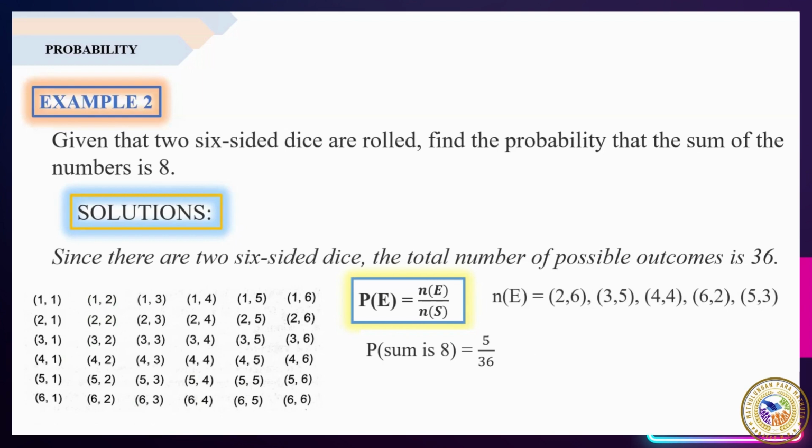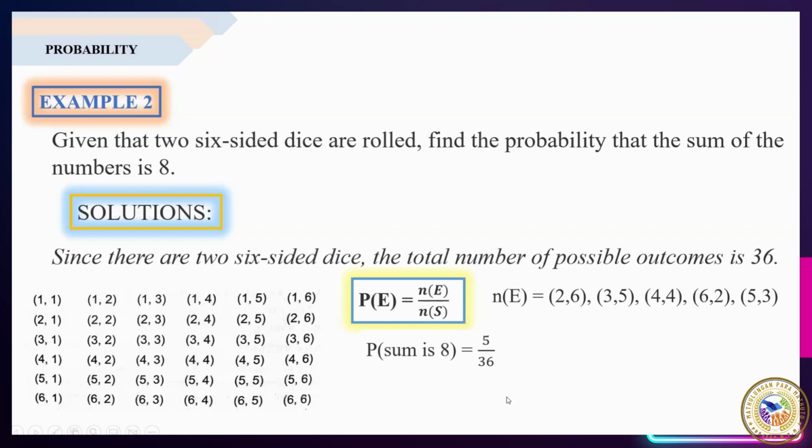Kasi 2 plus 6 is equal to 8. 3 and 5 because 3 plus 5 is equal to 8. 4, 4, the 6, 2, and the 5, 3. So lahat ng ito, ang sum nila individually ay 8 kapag kinuha mo yung kanilang sum. Kaya, ang total ng number of favorable outcomes ay 5. Then, 36 is the total number of possible outcomes sa ating experiment.